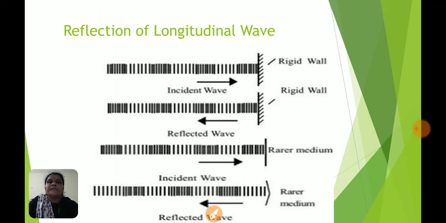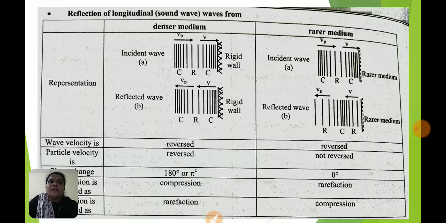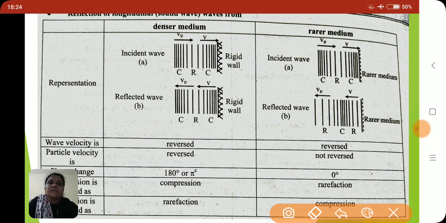Then we have to see reflection of longitudinal waves. Whenever longitudinal waves, in the form of compression and rarefaction, fall on a rigid wall, we get wave velocity reversed, and particle velocity is also reversed. And the phase change is 180 degrees.